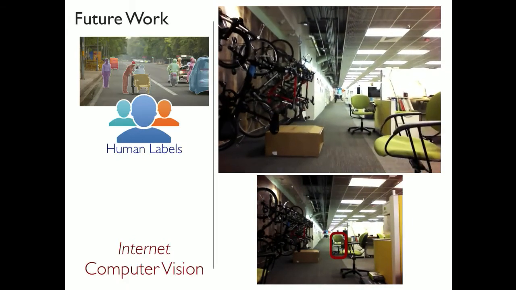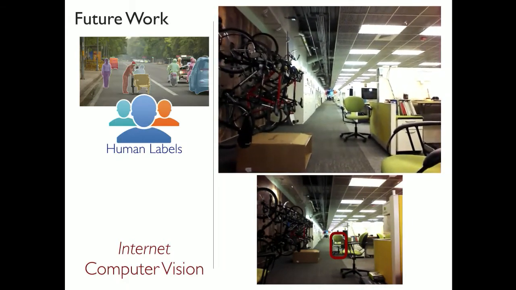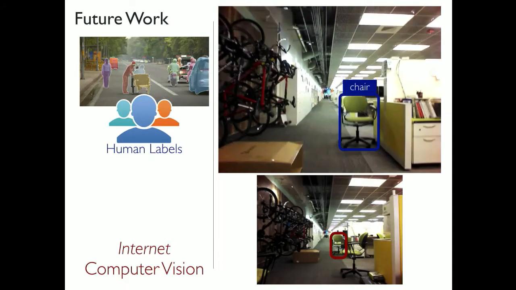And as it is walking towards it, at some point its chair detector will start firing that, I'm actually confident that this is a chair. And now you can propagate this label back in time and say, all of these things that you saw along the way are actually chairs. That's just one example of how, when you can interact with the world, it is possible to think about computer vision in a somewhat different light than how it is being thought of right now.